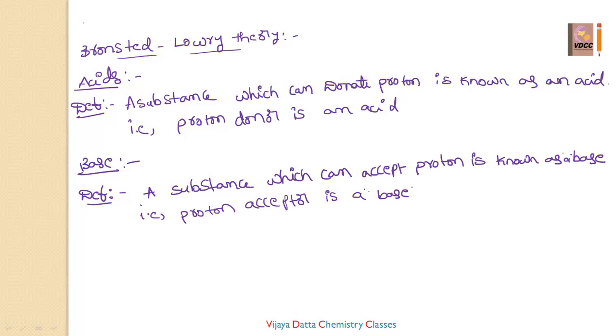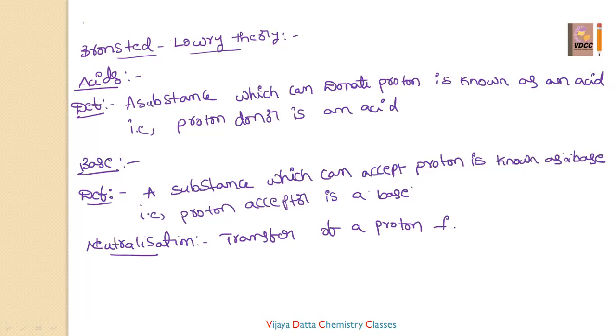Neutralization is the transfer of a proton from an acid to a base. So here he is considering the proton. According to the Bronsted-Lowry theory, neutralization is nothing but the transfer of a proton from an acid to the base.